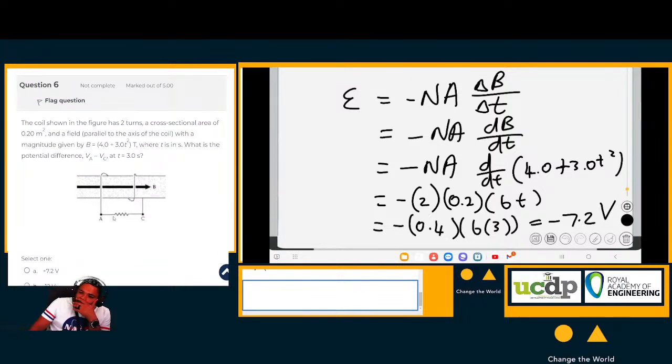Now if you think about this, just think about it. We haven't done anything. We have not connected a battery, anything to this wire. All we've done is somehow point a magnetic field through this coil of wire, and we have then changed the strength of this magnetic field. We've changed the strength of the magnetic field, and that created or induced an EMF inside this wire.